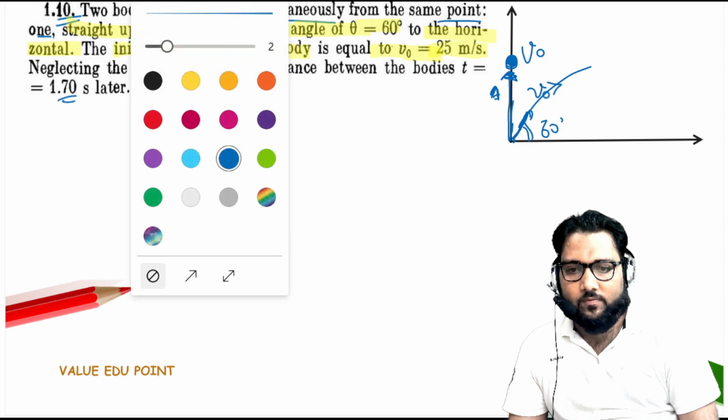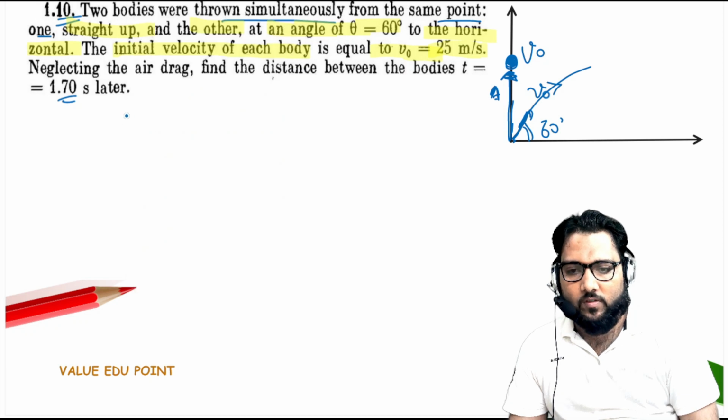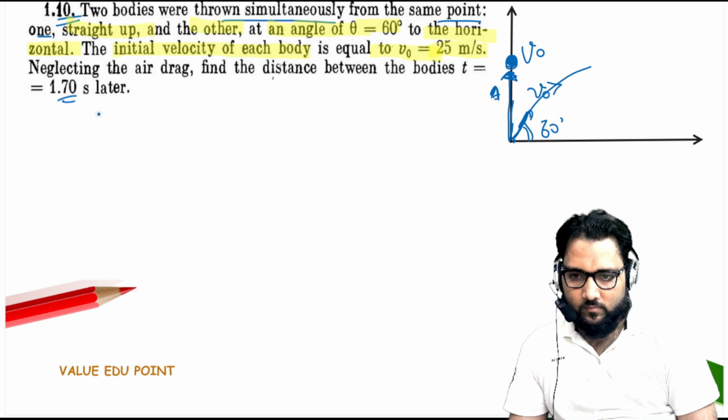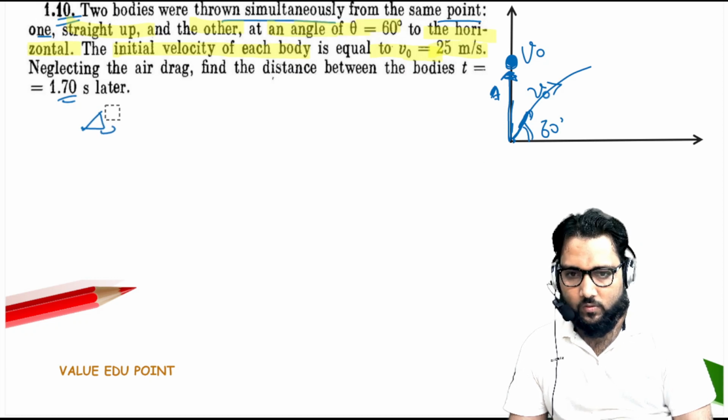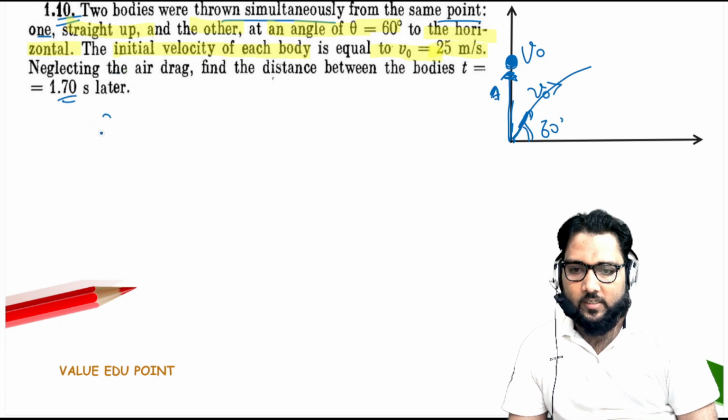So guys, whenever you see these types of problems, always use this relation. We know the displacement, that is u t plus half a t square.